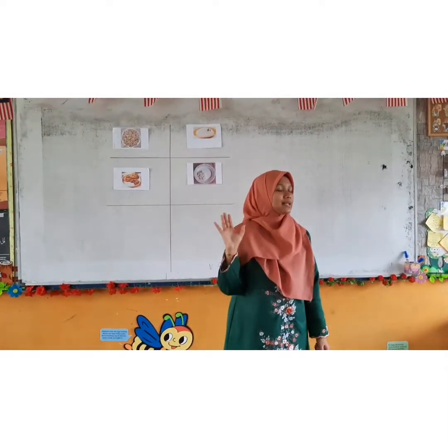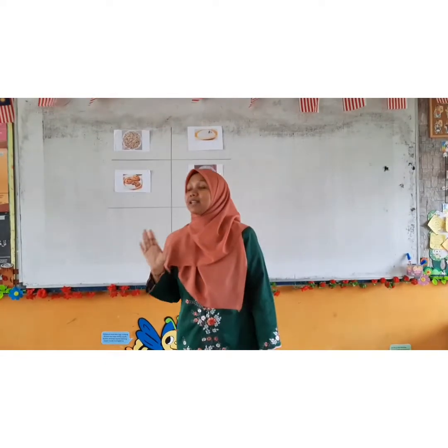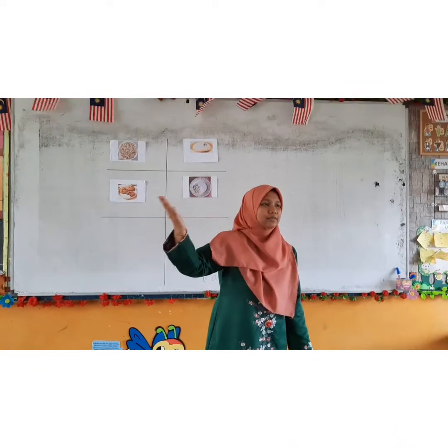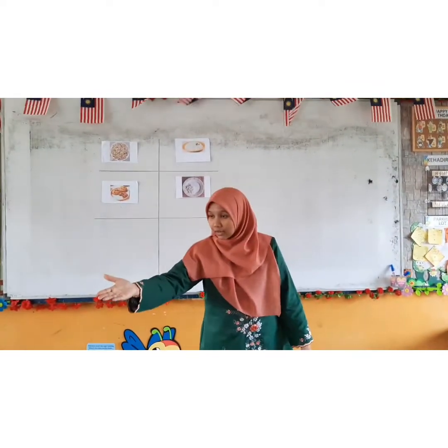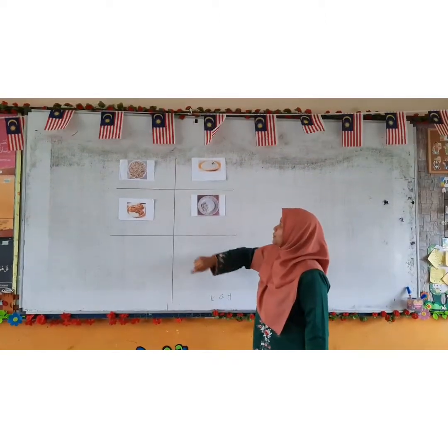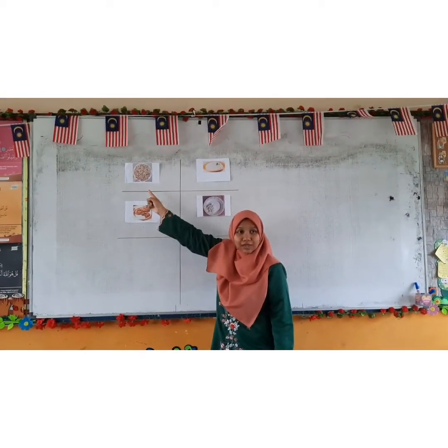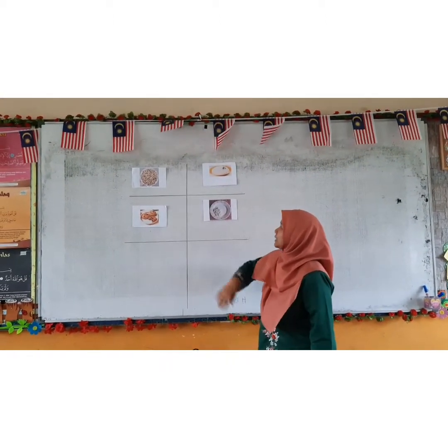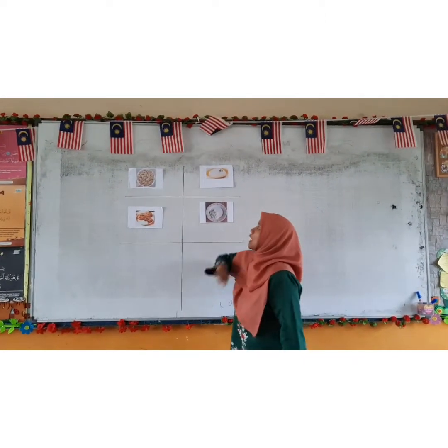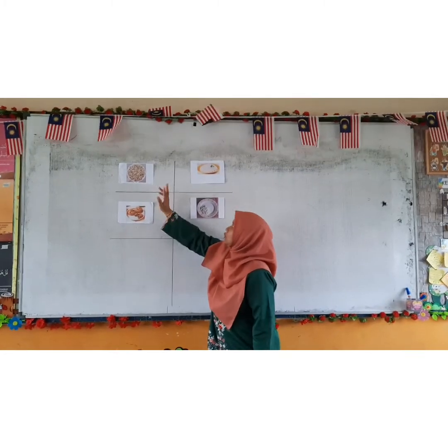Now, can you give me some examples of uncountable nouns? Money, sand. Very good. What else? Yes. Water, rice, milk. Very good. The first picture is cookies. Very good. And the second picture is rice. Okay. So, can you differentiate between these two?